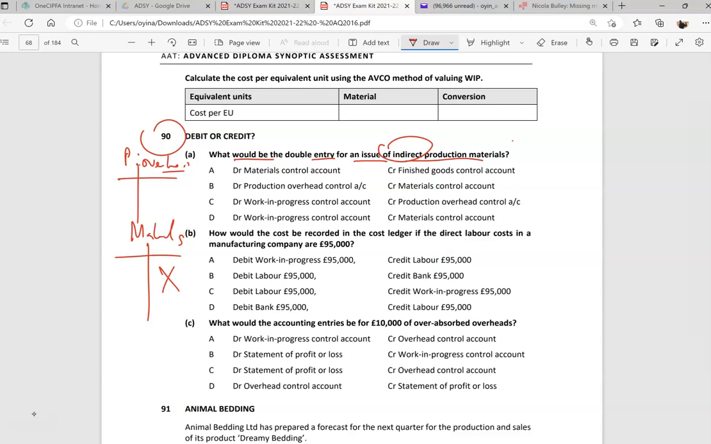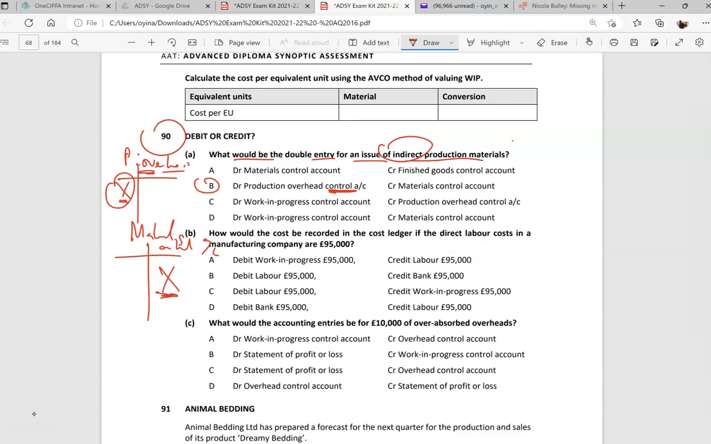So really, we are debiting the production overhead because it is a production overhead. I think there's a slight error here. And then you have the materials control account here. And this makes sense. This is B. So you have the production overhead, and you have the material control account.